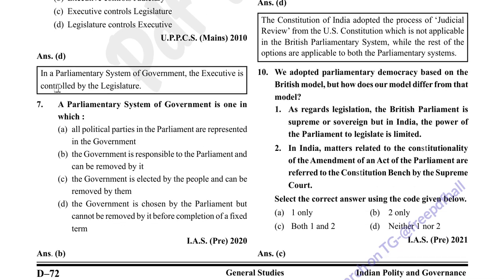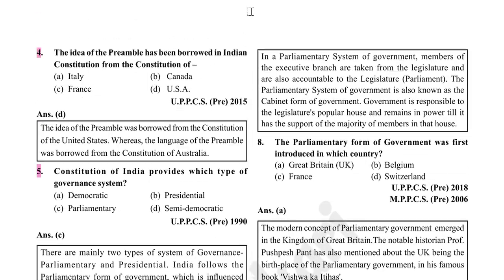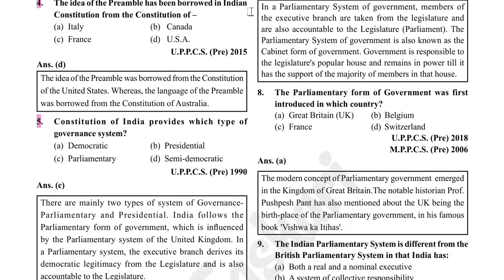Option D is correct. In a parliamentary system of government, the executive is controlled by the legislature. A parliamentary system of government is one in which the government is responsible to the parliament and can be removed by it. Option B is correct. In a parliamentary system of government, members of the executive branch are taken from the legislature and are also accountable to the legislature, that is parliament.